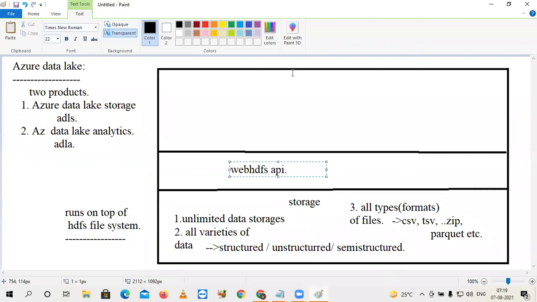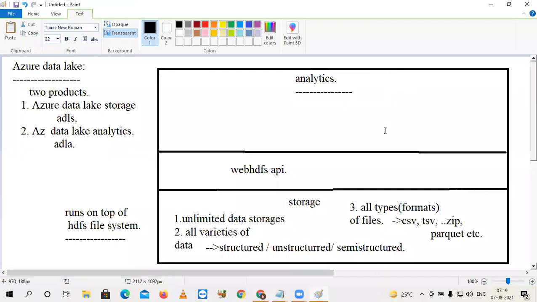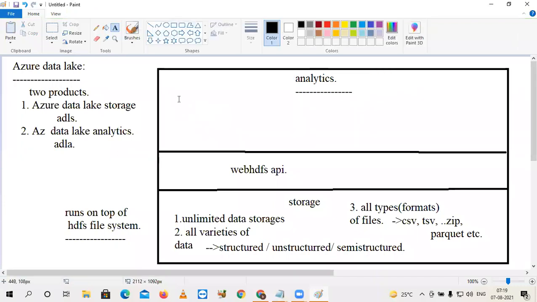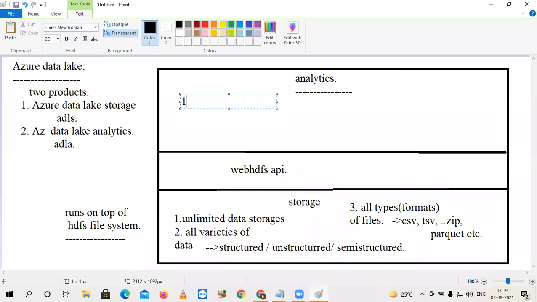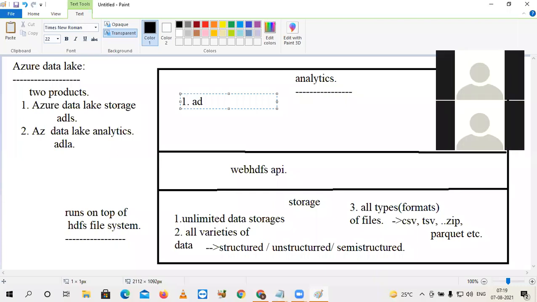On top of the storage, we have a service called the analytics service. These analytics can be performed in two ways. Service number one is ADLA, Azure Data Lake Analytics.